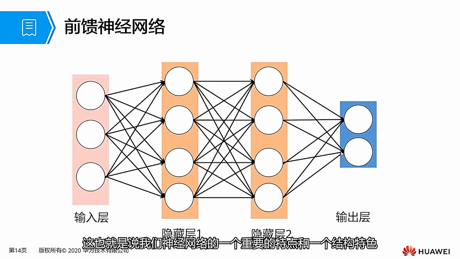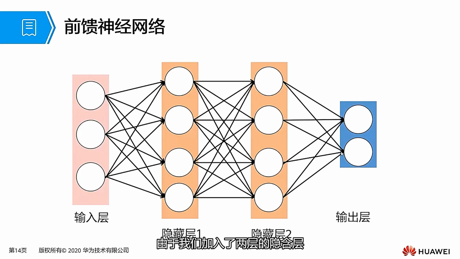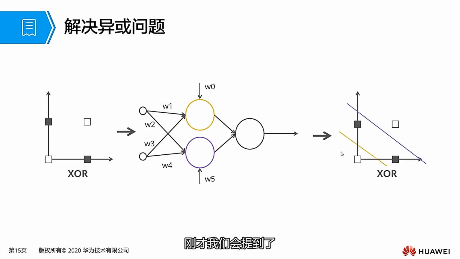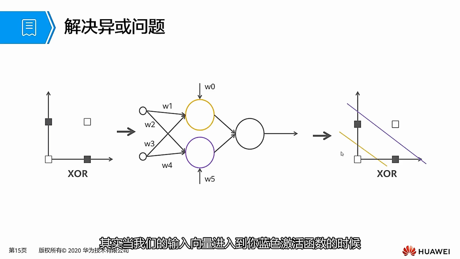Since we have added a hidden layer, this can effectively solve the XOR problem. Let's take a look at how it is resolved. When our input vector enters this blue activation function, it gets this blue line.